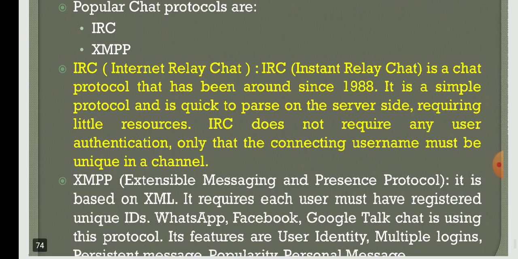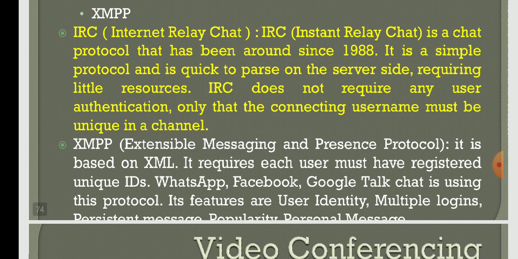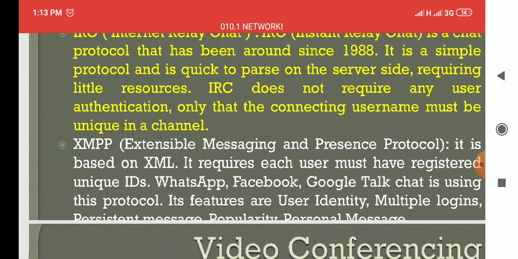The next protocol is XMPP, that is extensible messaging and presence protocol. It is based fully on XML, extensible markup language. And for this we need a separate unique ID, like Facebook or Google Talk or WhatsApp, whatever it may be. This protocol will be supporting all these actions in future.